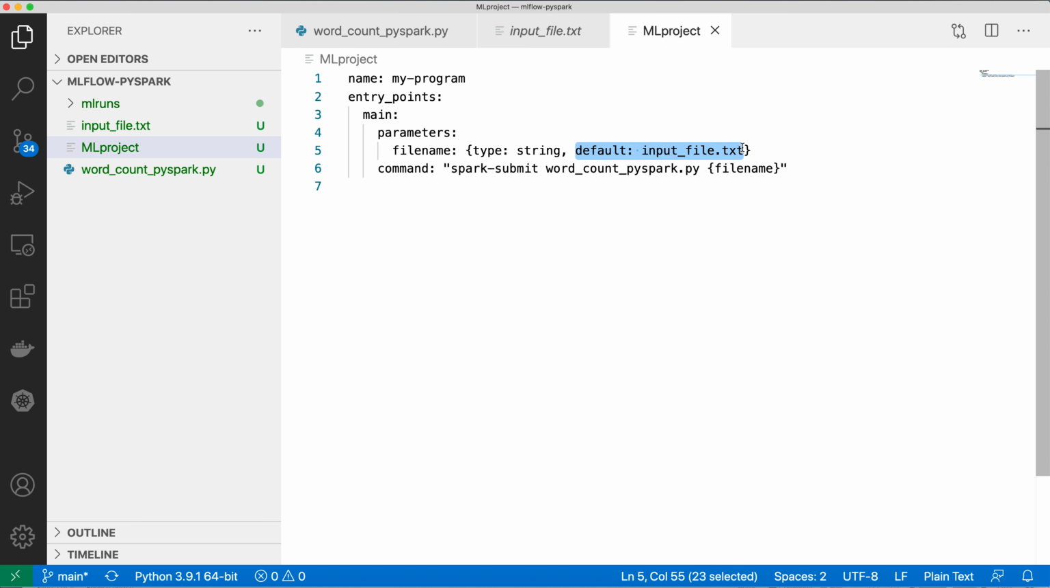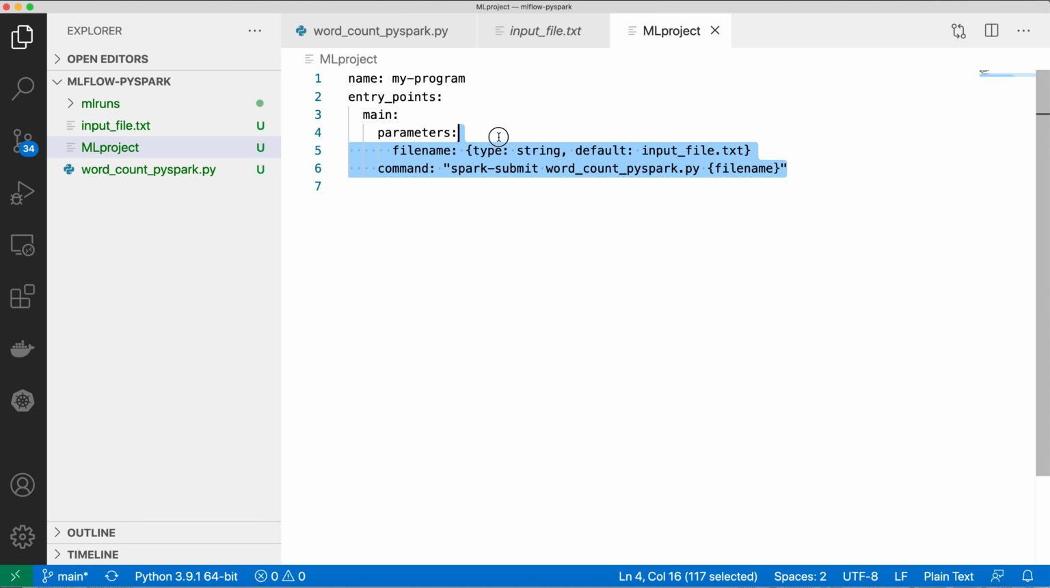This is optional. If you provide a default value, then the default value will be picked up during the MLflow run phase. If no one provides any value from outside while running the MLflow run command, I'll show you the MLflow run command also. So if no one provides any value for file name while running the MLflow run command, then in that case the default value will be picked up. But if someone provides the file name as a parameter in the MLflow run command, then that value will override the default value.